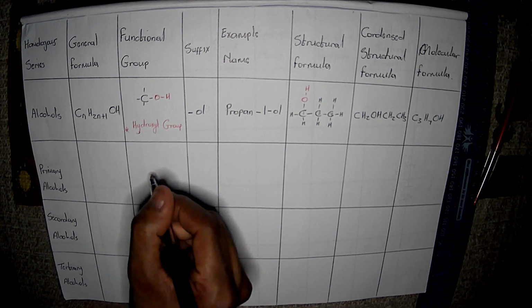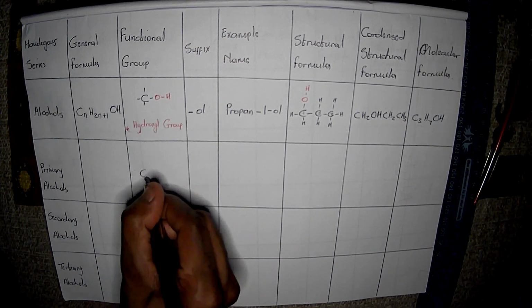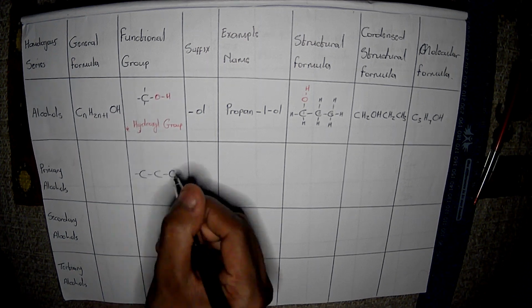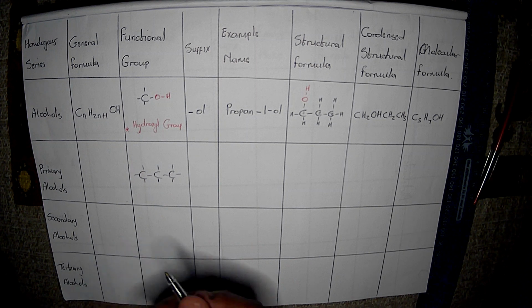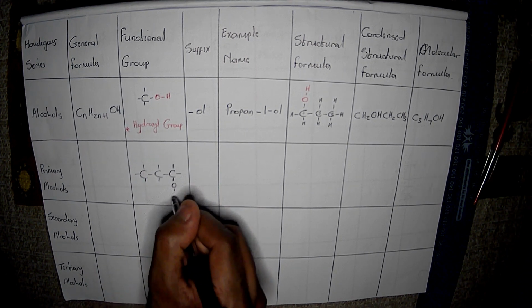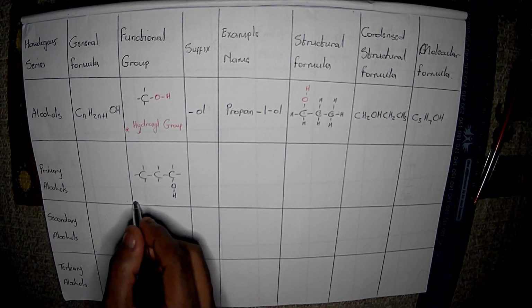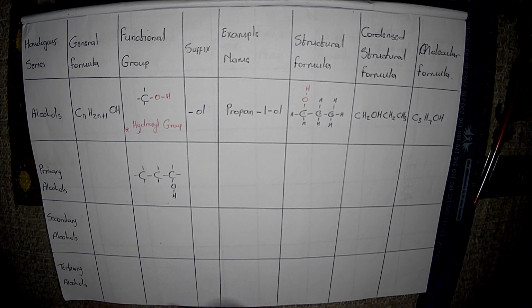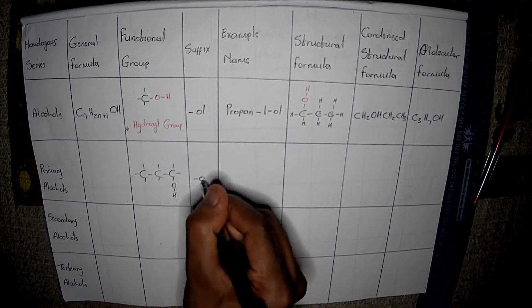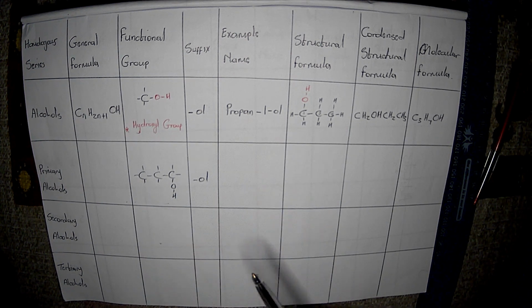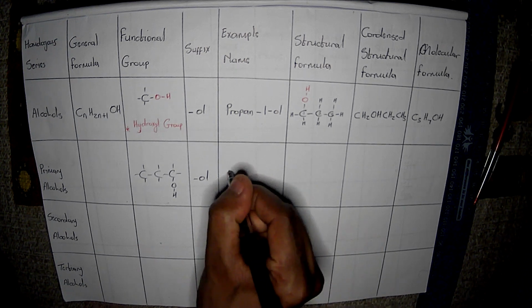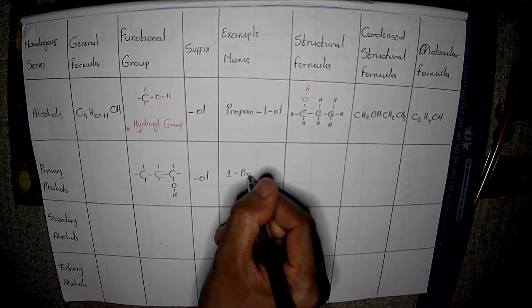So in this particular case, let me write 3 carbon atoms, which is our propane, and just bond the O and H here. This is the same as this one, the hydroxyl group, with suffix -ol, and the name of this is going to be 1-propanol, the same as this one. So maybe let me just write the name differently, 1-propanol.